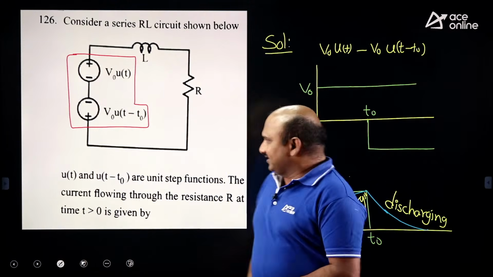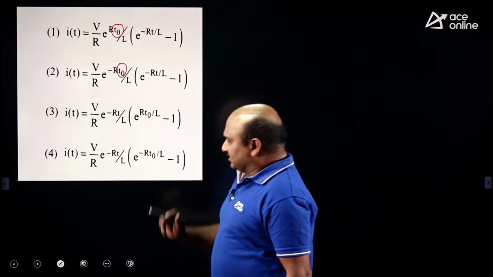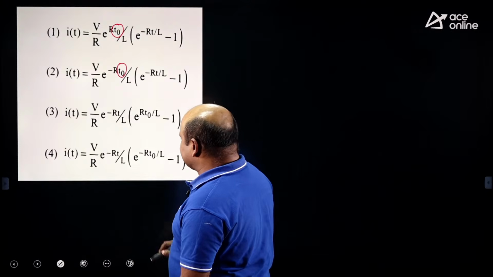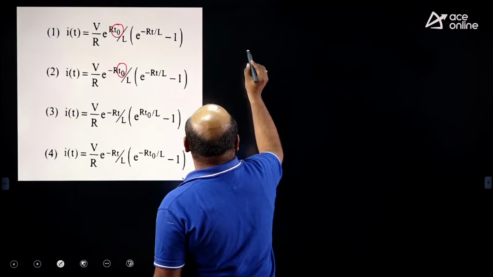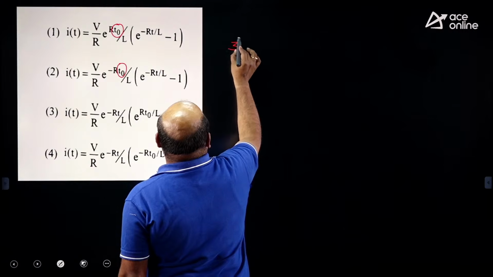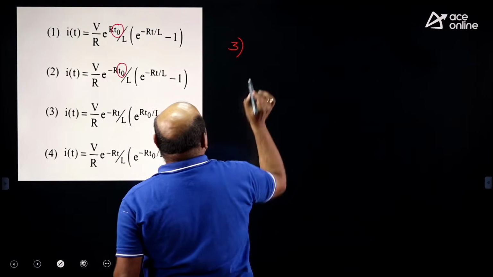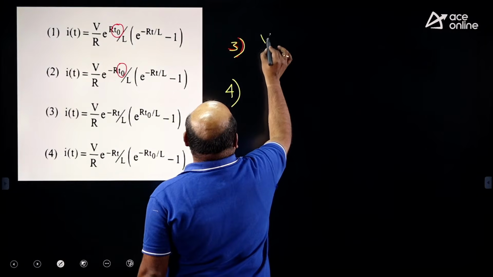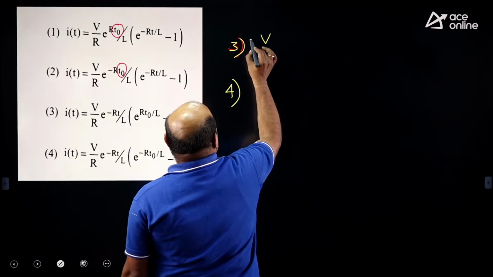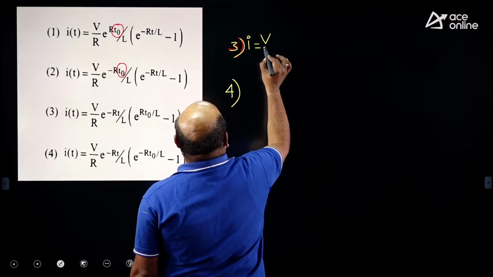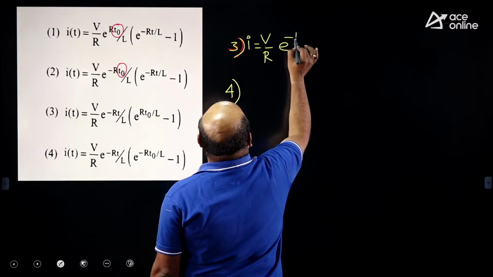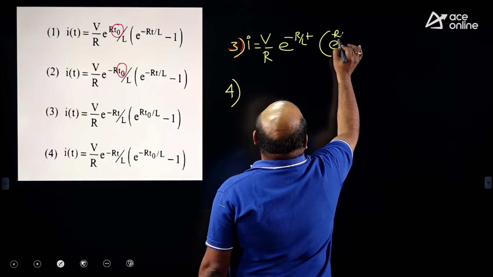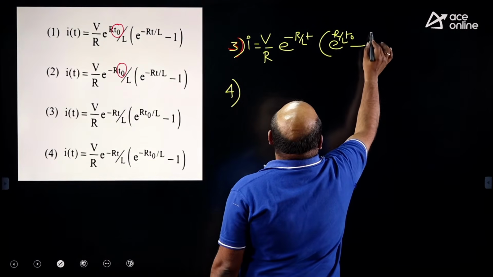That's why, once you see the solution for this, I would like to consider the third one and the fourth one. Based on this, I can define the current passing through, i of t, is equal to V by R e to the power minus R by L into t, e to the power R by L into t naught minus 1.